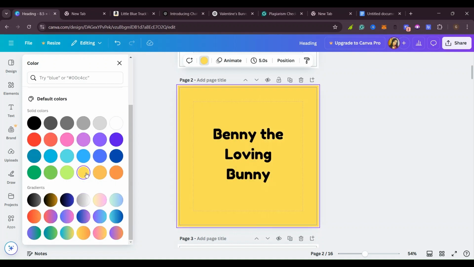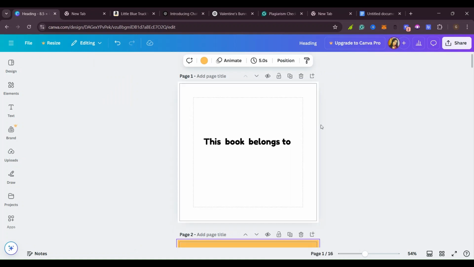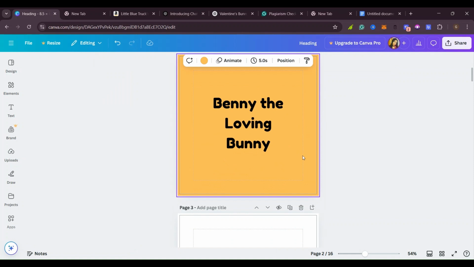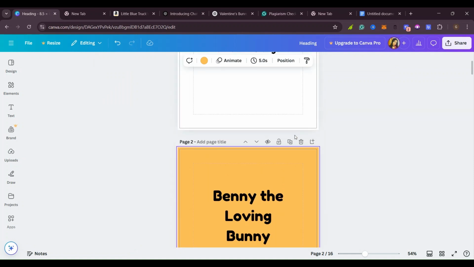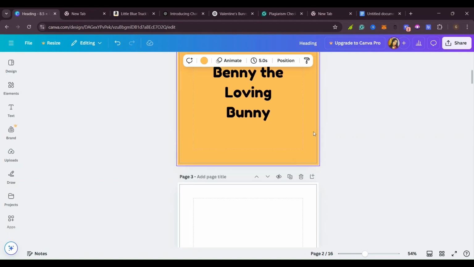Not too bright. I'm not good at colors, so you come up with colors that are going to make your book look good.